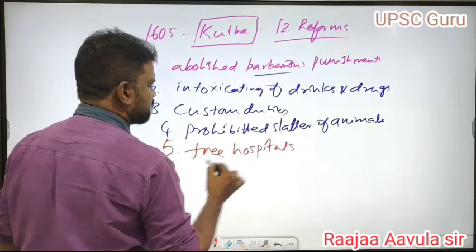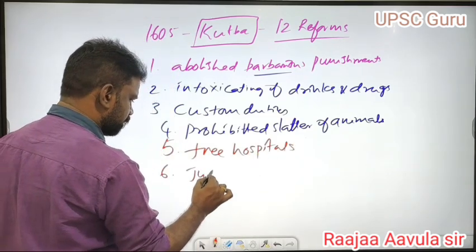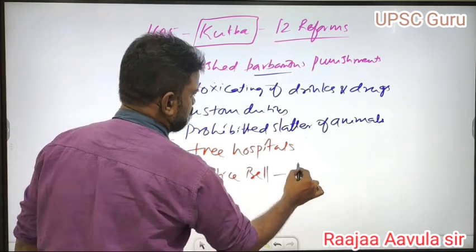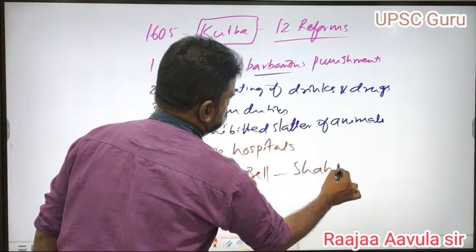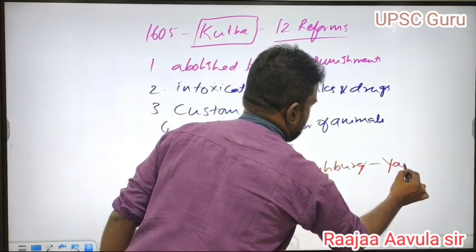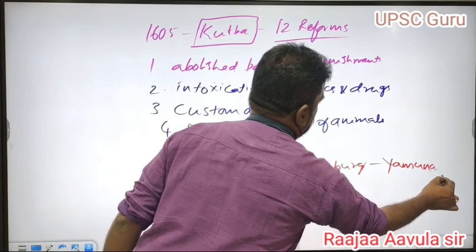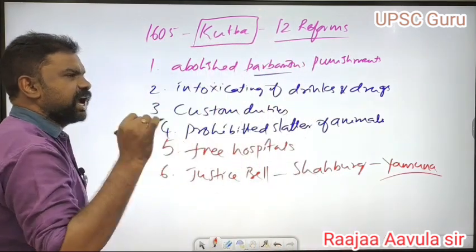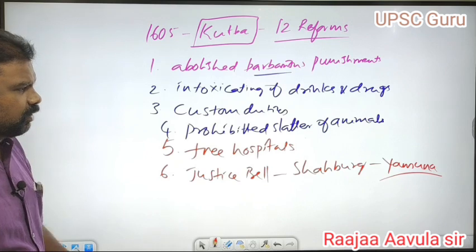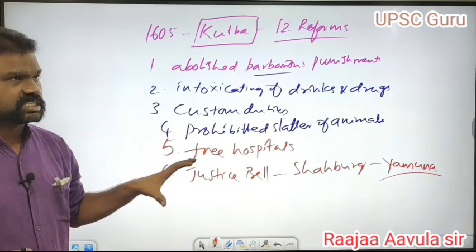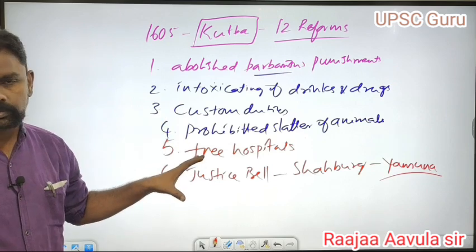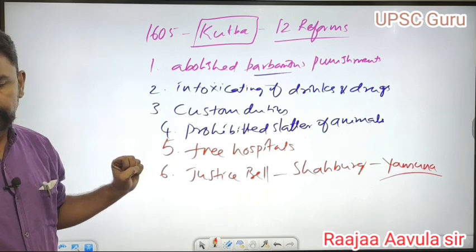And also he hung the justice bell on the Shah Burj, located on the bank of the Yamuna river. Anyone can ring the justice bell to seek justice. So these were the reforms introduced by Jahangir.